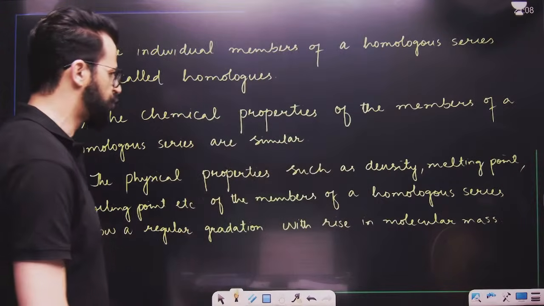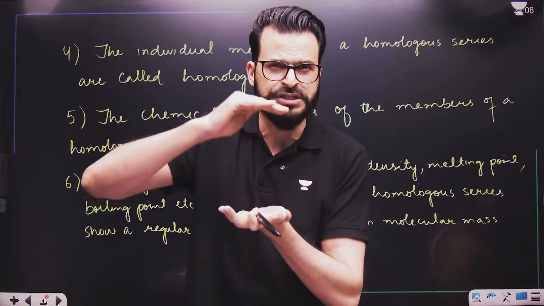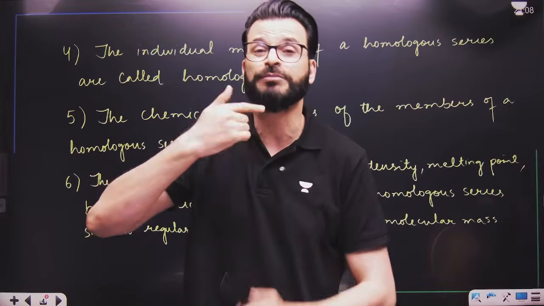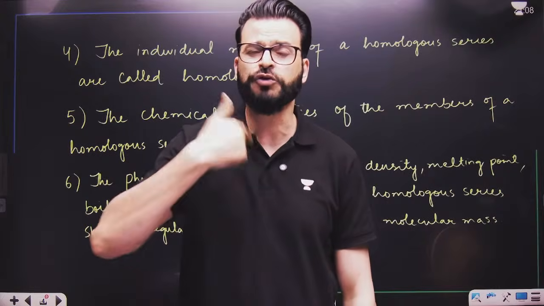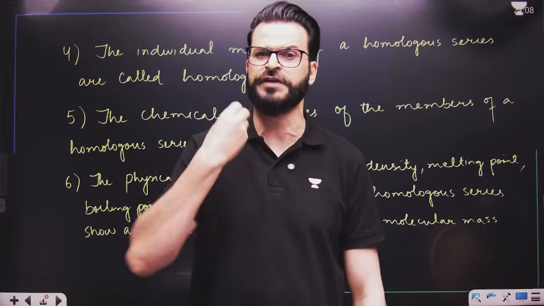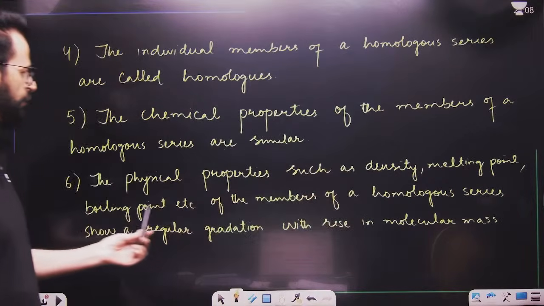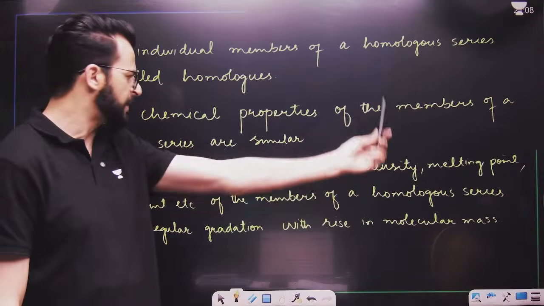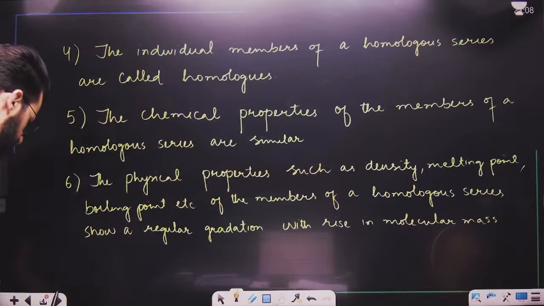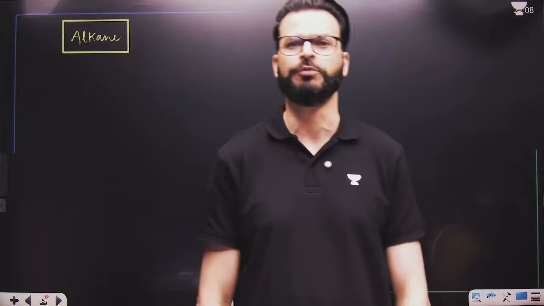But as we know, successive homologs differ by CH2. That means their molecular mass will be different. Molecular mass is different, which clearly indicates their size will be different, and van der Waals forces of attraction will be different. Hence, there will be different physical properties like density, melting point, and boiling point. I hope this point is clear. Now, let's take different homologous series one by one.